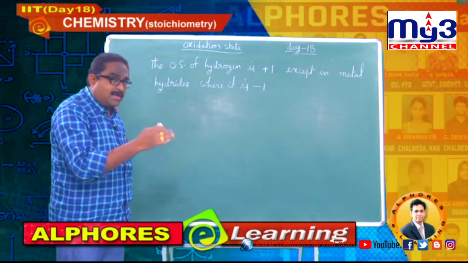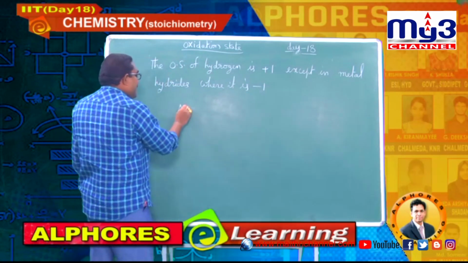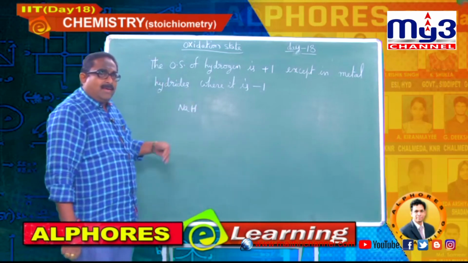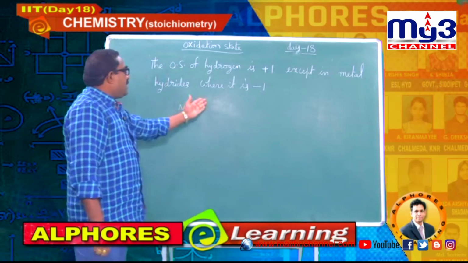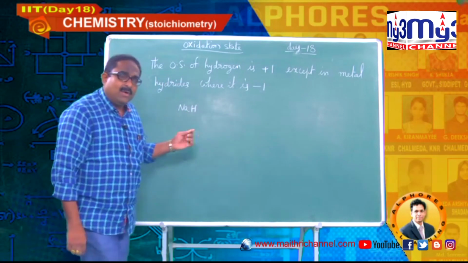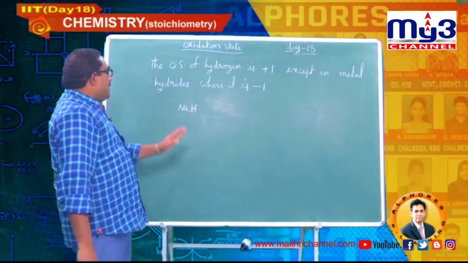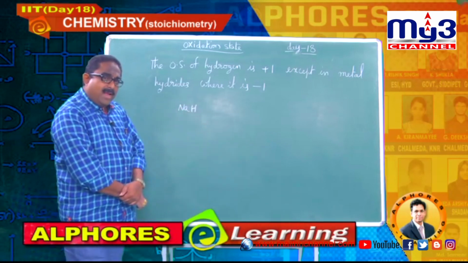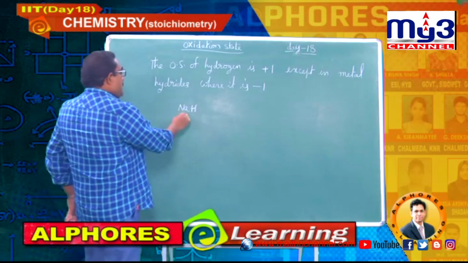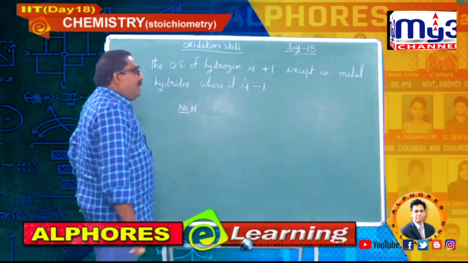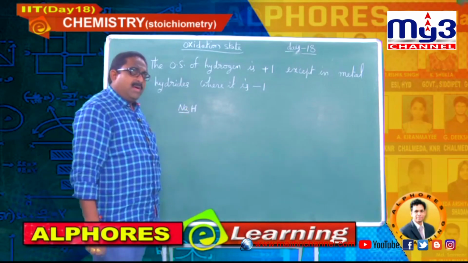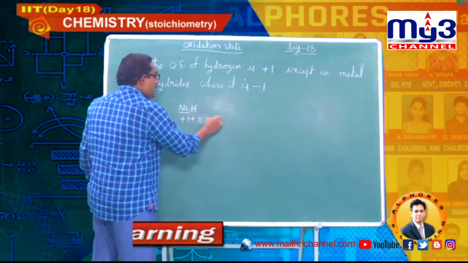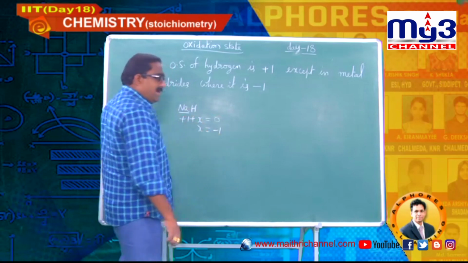Let me give the example here. Say sodium hydride, NaH. Now I am going to apply the rules here. This is a neutral species, charge is 0. The sum of oxidation states of all the elements should equal 0. The moment you see sodium, an alkali metal, blindly you can fix it as plus 1, and that of hydrogen as x equal to minus 1.